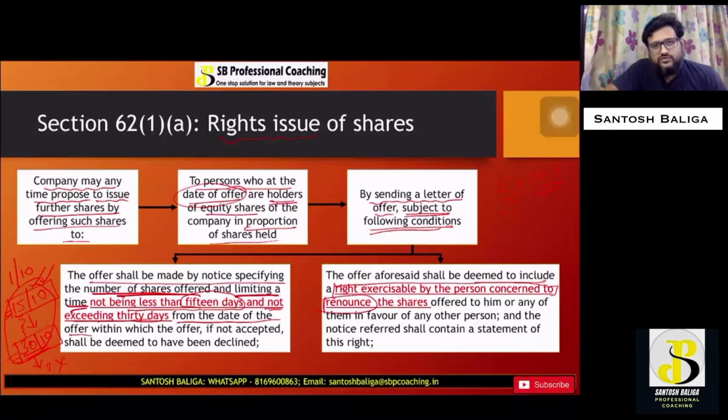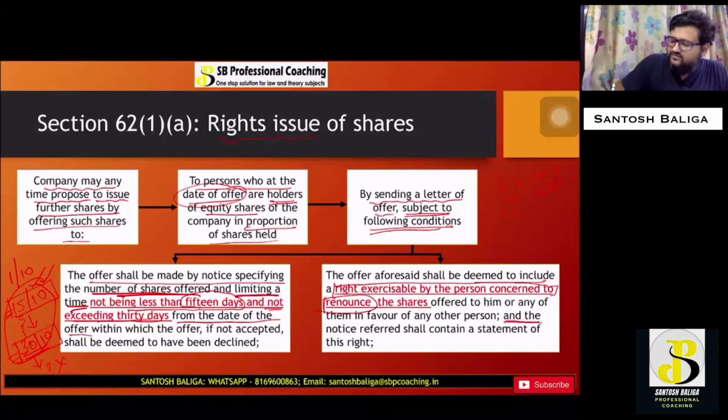What do you mean by renounce? Whenever a right is given, it is the right of the shareholder to accept the shares, or he may not exercise this particular right by declining or rejecting, which we also call renouncing the right. Renouncing the right to accept the shares or to purchase the shares. Okay, this part is also clear.